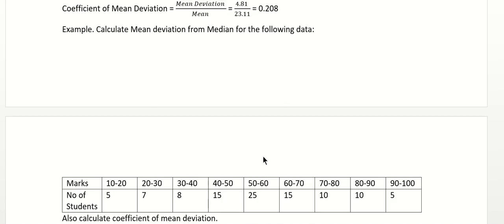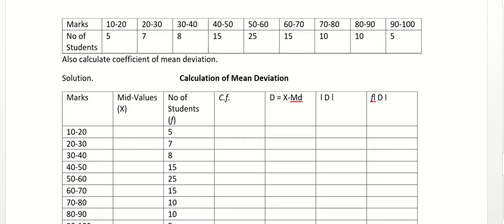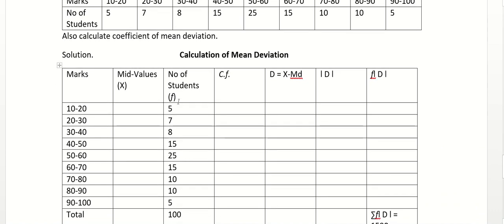So here we have our third question. Now we will calculate mean deviation from median again, but this time we are using continuous series, right? So here you can see the question. Marks are 10 to 20, 20 to 30, 30 to 40, 40 to 50, 50 to 60, 60 to 70, 70 to 80, 80 to 90 and 90 to 100. And the frequency is also given to you. 5, 7, 8, 15, 25, 15, 10, 10 and 5. And the summation of frequency is 100.